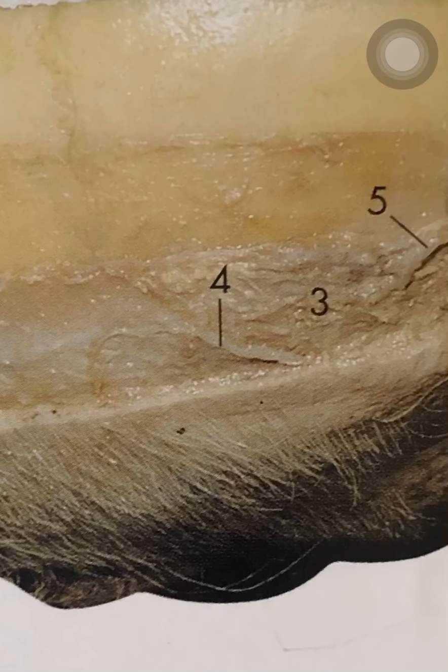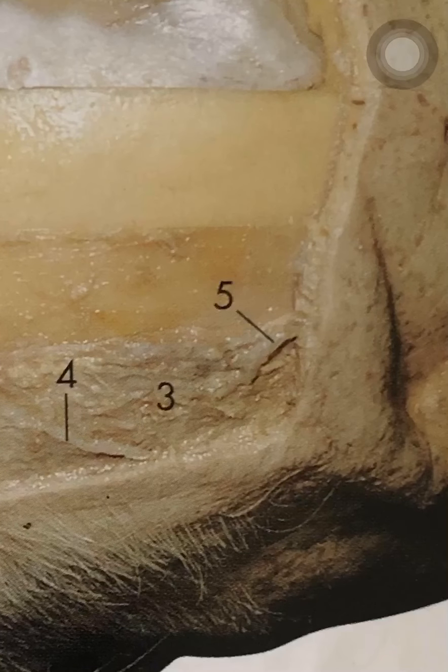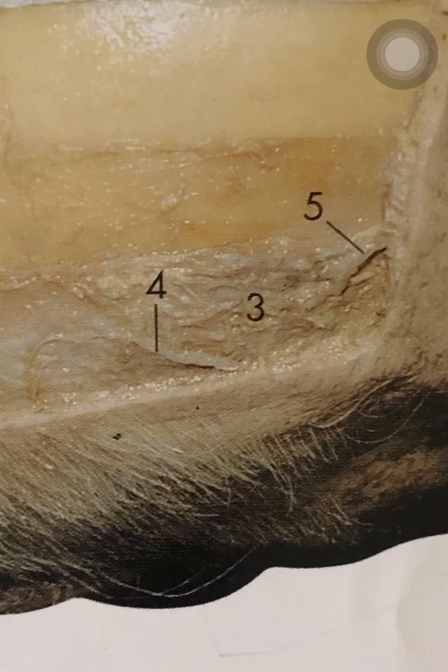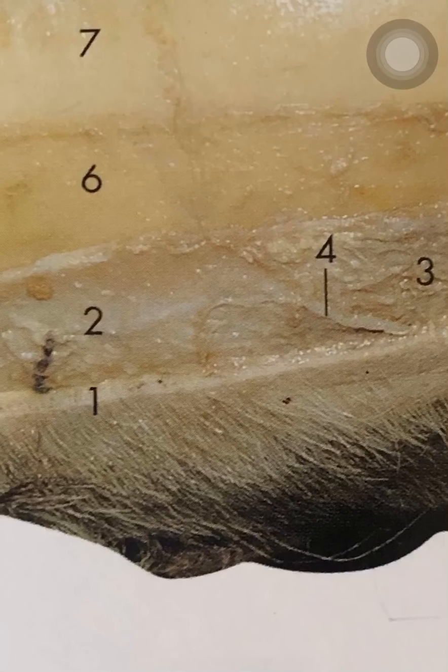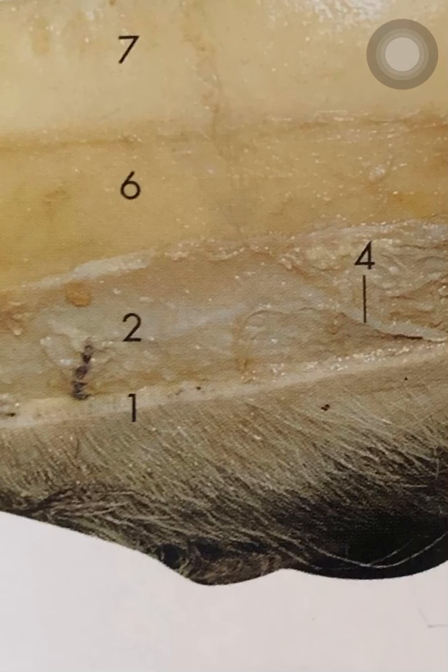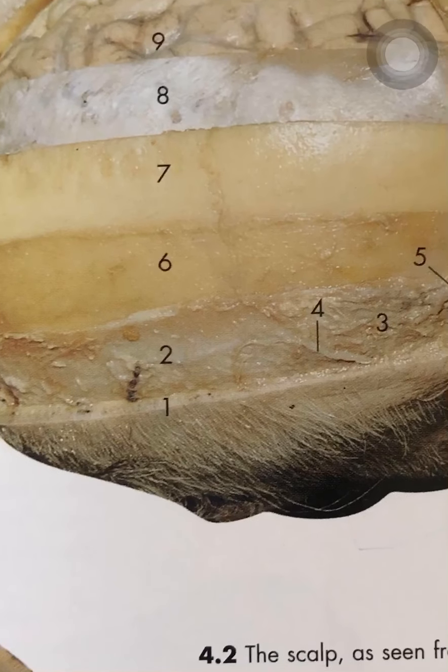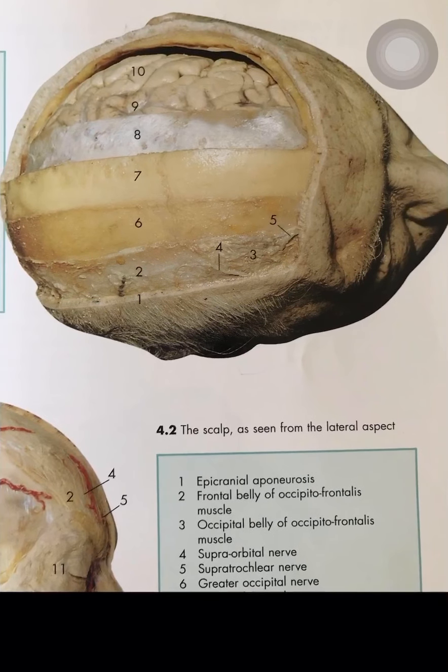And nerve supply the same way, you will be having supraorbital, supratrochlear. When you come here, zygomaticotemporal and auriculotemporal nerves will also be coming here, and behind the ear you will be having greater occipital, lesser occipital and least occipital nerves, because these are all sensory nerves. That's all about the scalp. The muscle occipitofrontalis gets its nerve supply from the facial nerve. So these are all the MCQs related to the scalp.